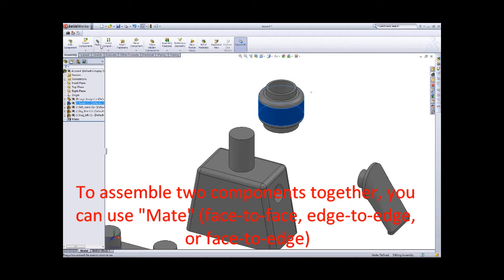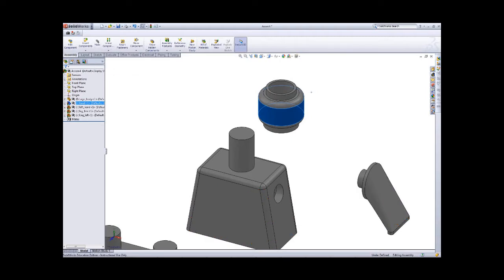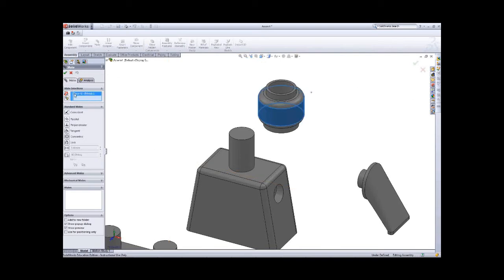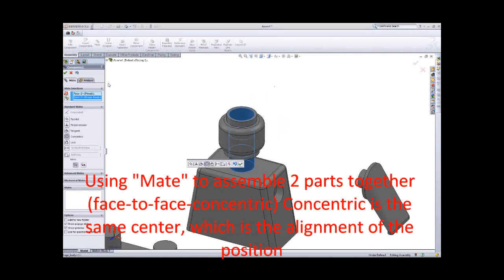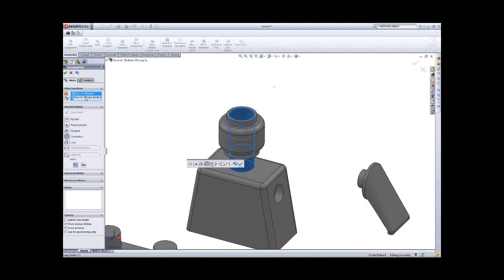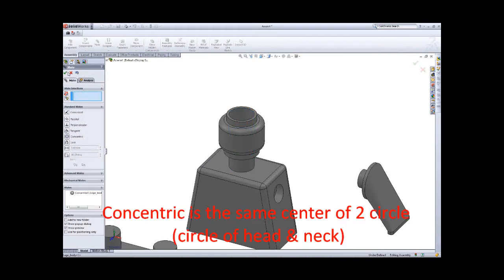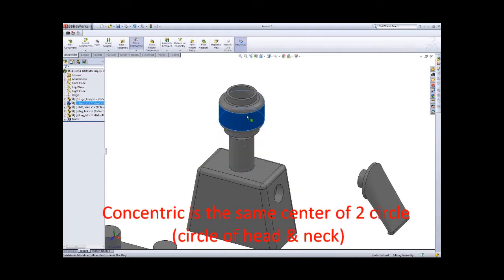We will use the mate function to mate them. So you just use the mate to mate the face to that face. You can see when you mate these two faces together, we have the concentric. The concentric is the same center, so we have got the alignment here.